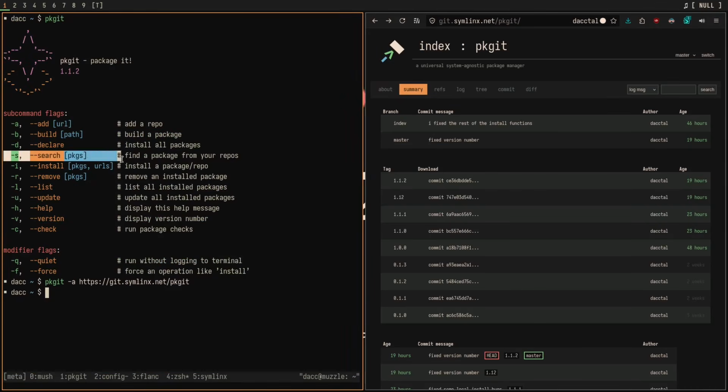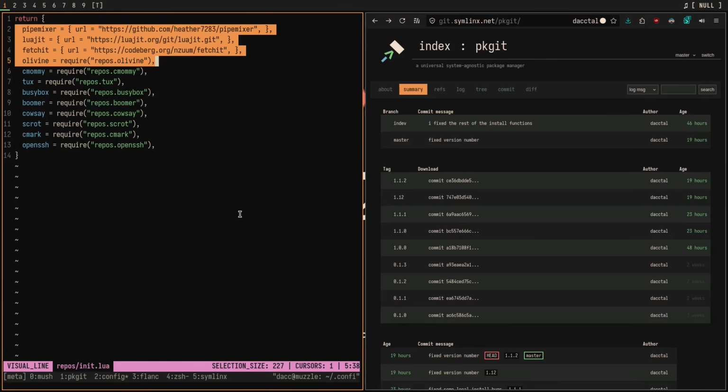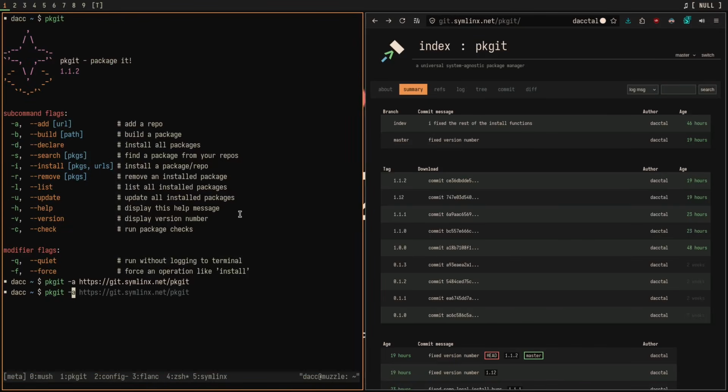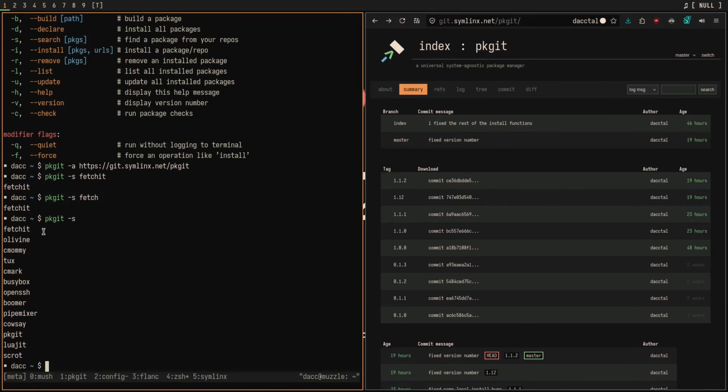Now we have the search command. This one will look into your configuration file, and for all the repos that are in there, it will try to find a match. So let's do pkgit s, and let's look for fetch it. There it is. It's in there. If it prints the name of the package, we're good. Fetch also finds fetch it. So if you're looking for something that has fetch in the name, but you don't know what it's called exactly, you can just type in search fetch and it will give you the name. You can also just run pkgit-s without any arguments and it'll print out everything inside of your repositories.